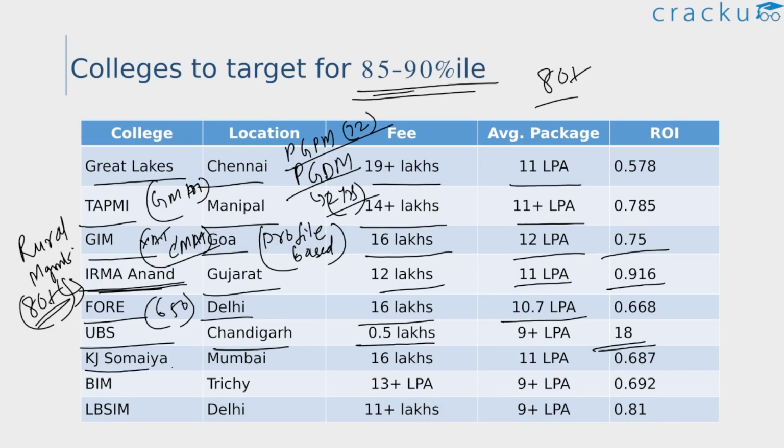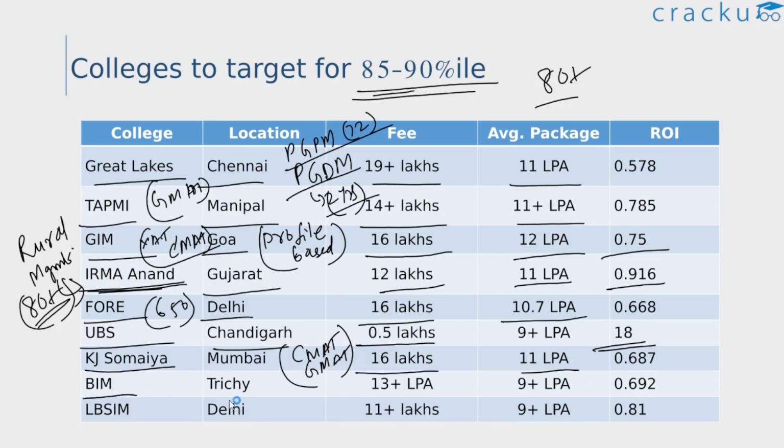Next we have KJ Somaiya. They accept a lot of exams apart from CAT. So they accept XAT, CMAT, GMAT and also NMAT. Candidates can also apply through these exams. It's located in Mumbai. Fees is 16 lakhs and the average package 11 lakhs.